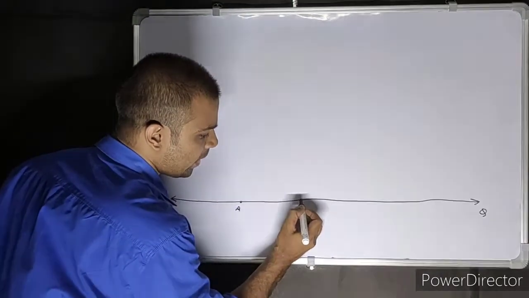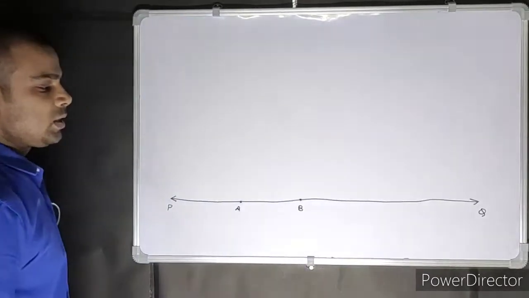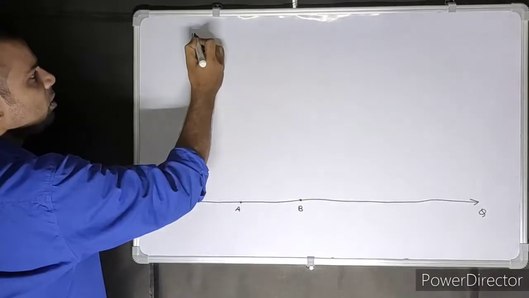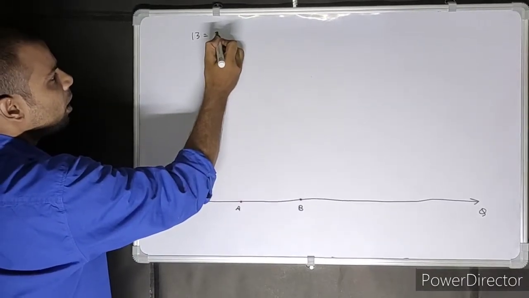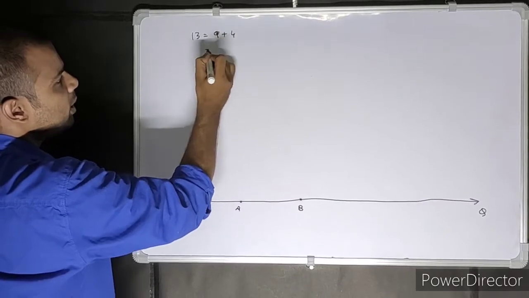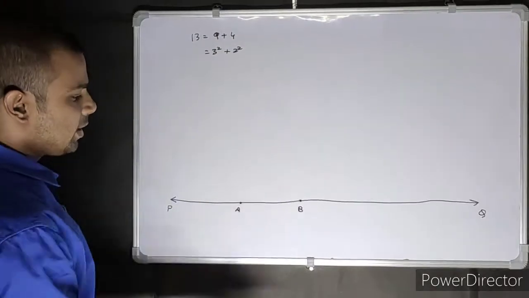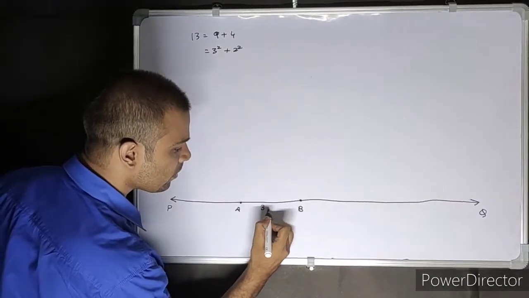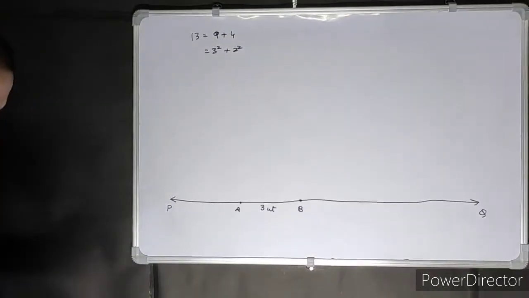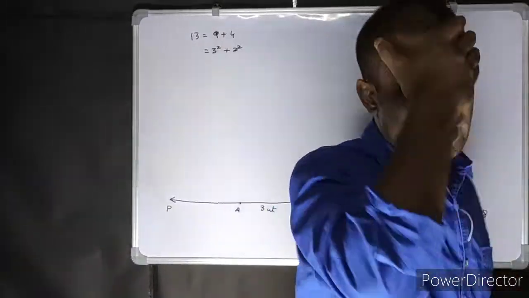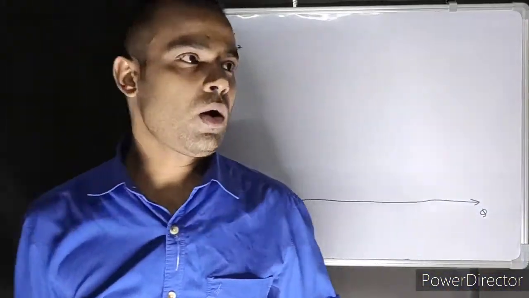Now, take a point B over here such that, what did we take 13 as? 9 plus 4, that means 3 square plus 2 square. Okay. So, take this as 3 unit. How much, students? 3 unit. Now you will be surprised, sir, how can I take 3 unit in my ruler? Now just see,